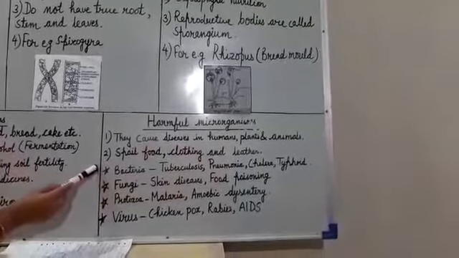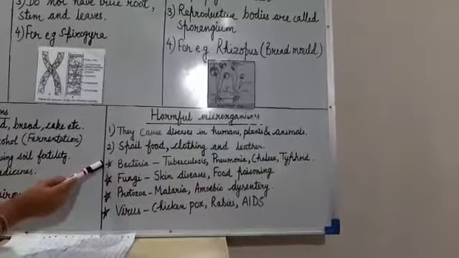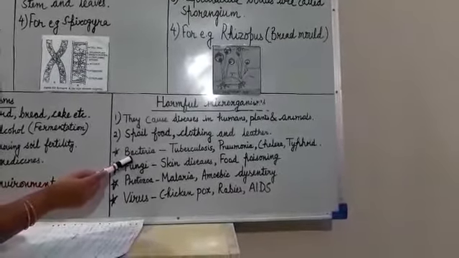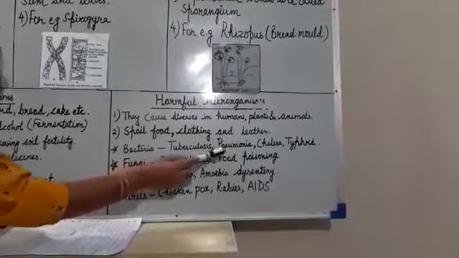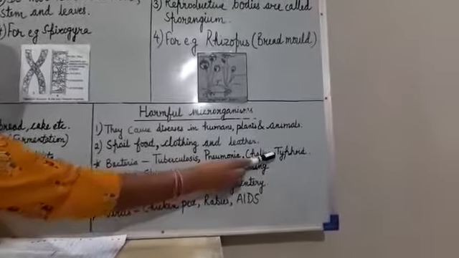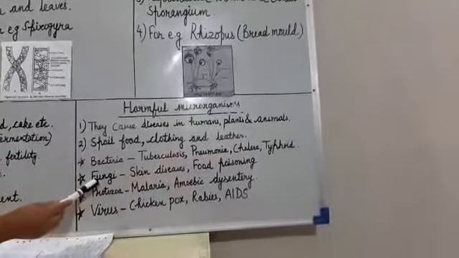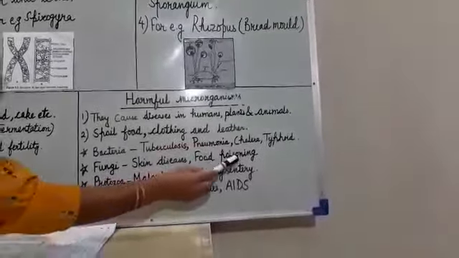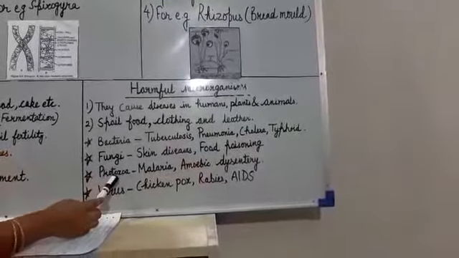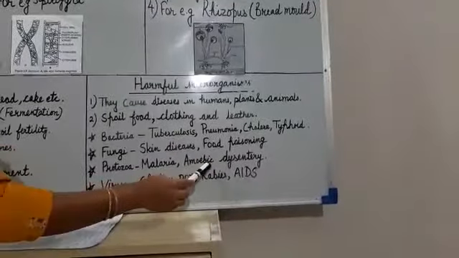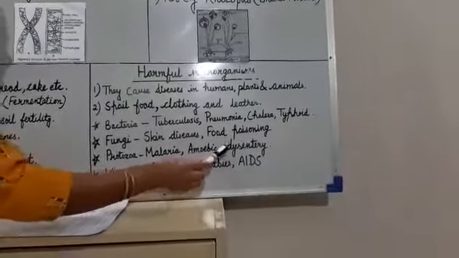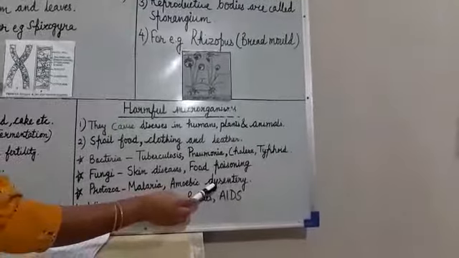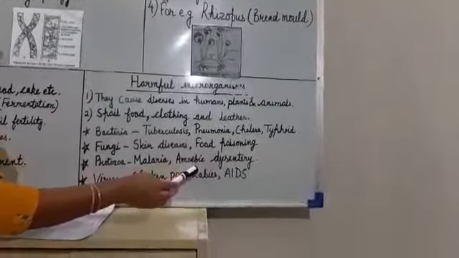Now we will discuss here some microorganisms which are harmful and cause diseases. For example, bacteria cause tuberculosis, pneumonia, cholera and typhoid. Second is the fungi. Fungi cause skin disease and food poisoning. Protozoa cause malaria and amoebic dysentery. Remember, amoebic dysentery is caused by Entamoeba. It is an intestinal infection which is caused by Entamoeba.